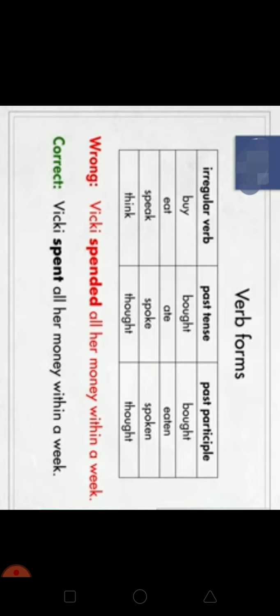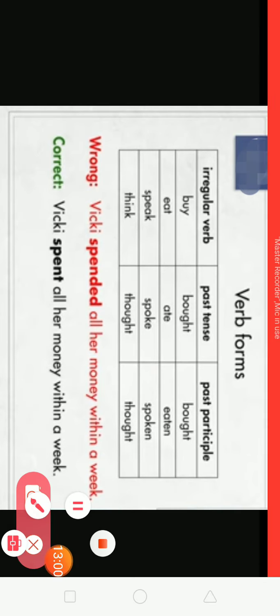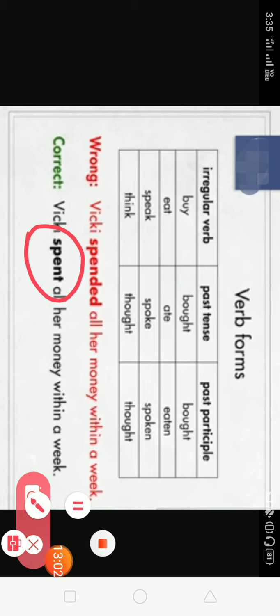Irregular verb buy, bought, bought. Eat, ate, eaten. Gradually you can learn these verbs by experience, but don't use wrong verbs. Speak, spoke, spoken; think, thought, thought. So in this sentence the correct verb is spent.